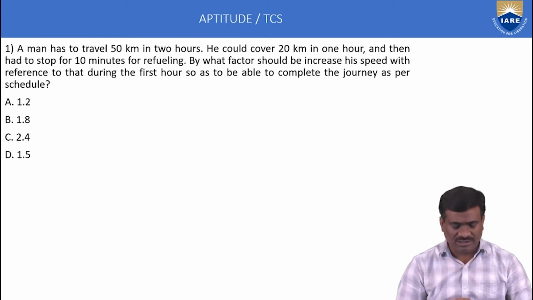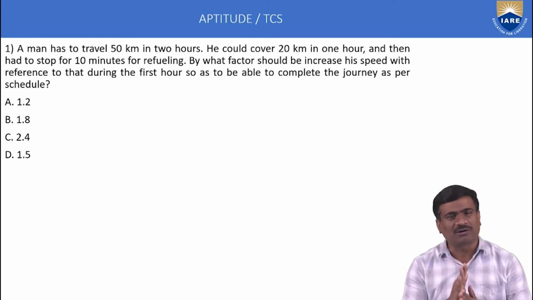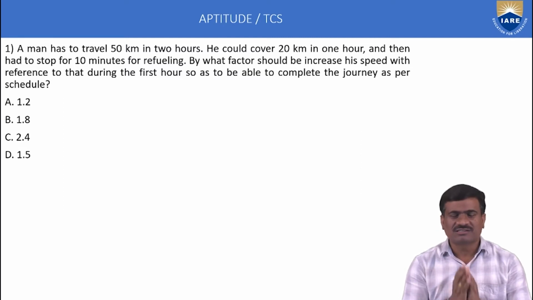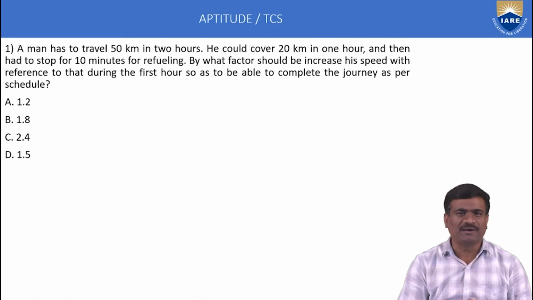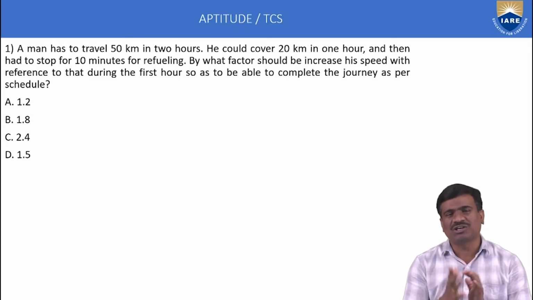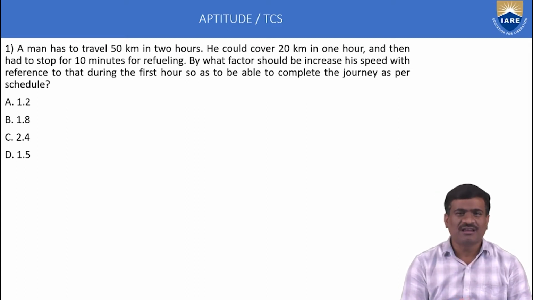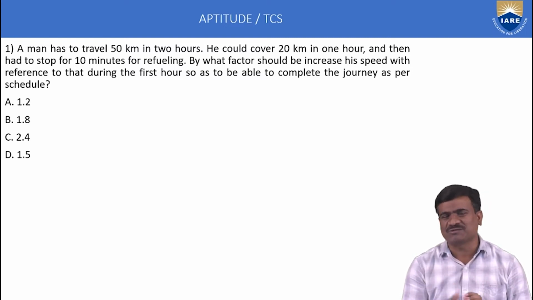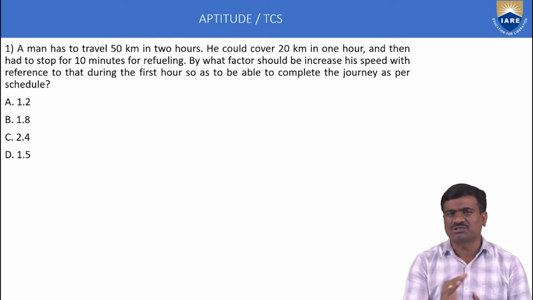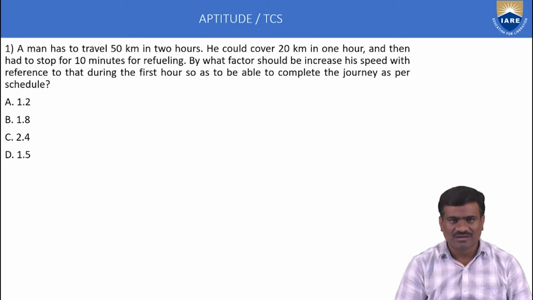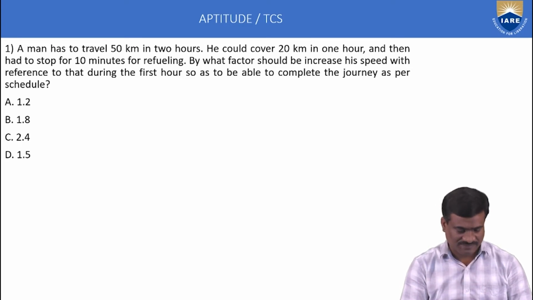First question, numerical ability. Part A, foundation course. Section A, numerical ability. Time duration 25 minutes. Number of questions 20 to 22. Target 60%. I think 12 or 13 marks to qualify. No negative marks. Okay, right.